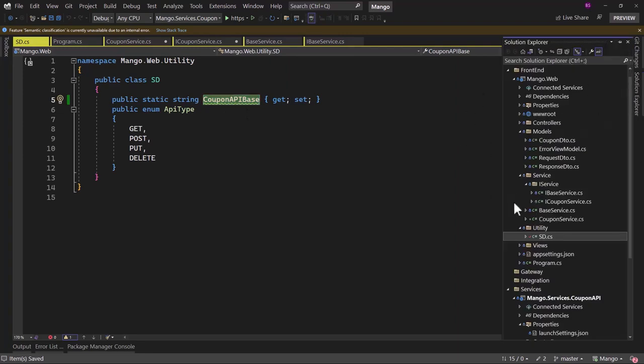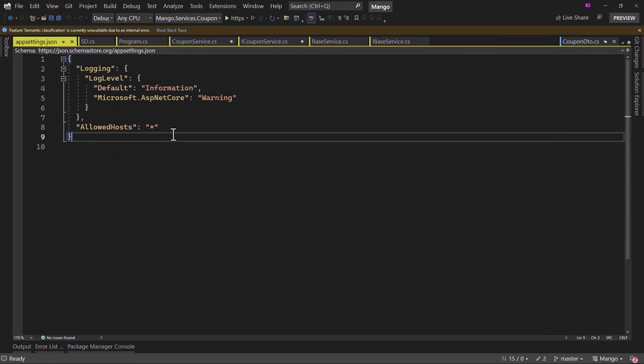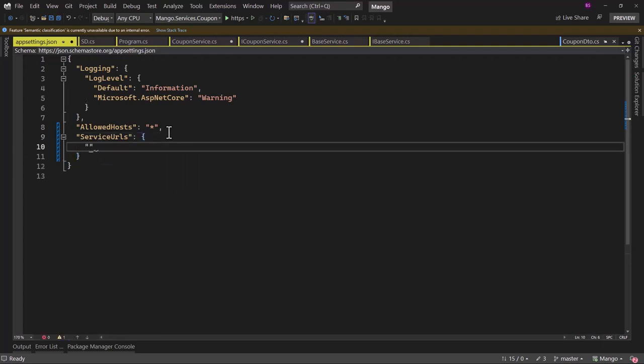Then where will we store the URL? That will be in appsettings.json right here. Let me create a new section with the name of ServiceUrls, and there the first one that I want is CouponAPI, and we need its URL.